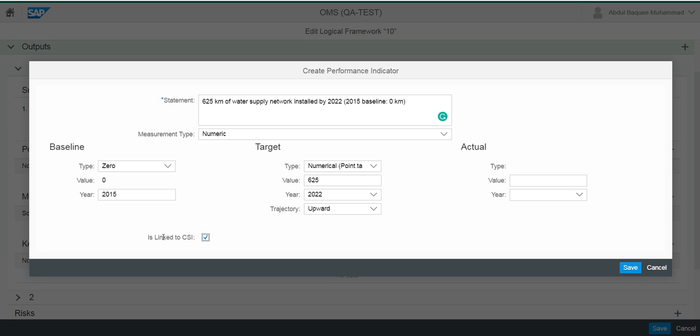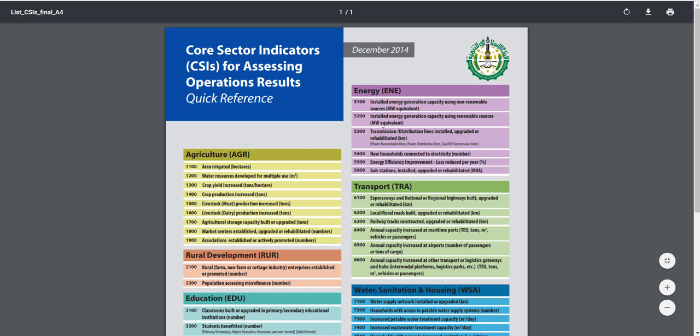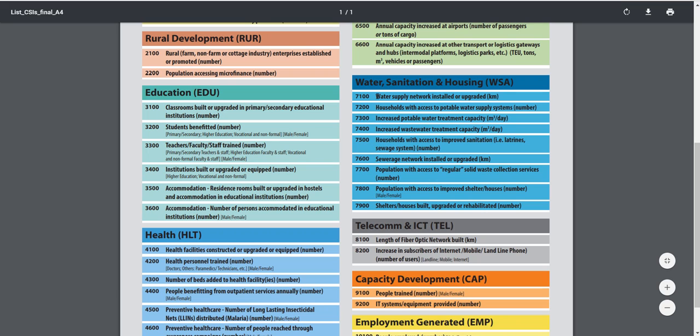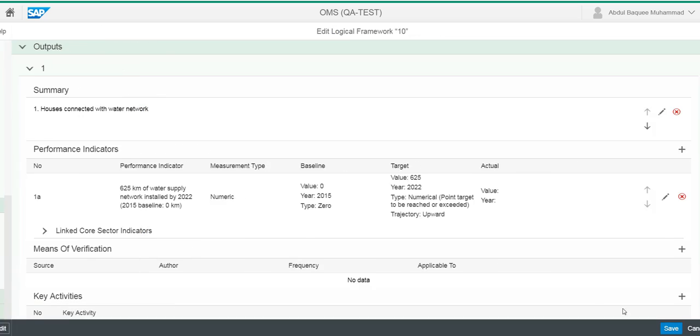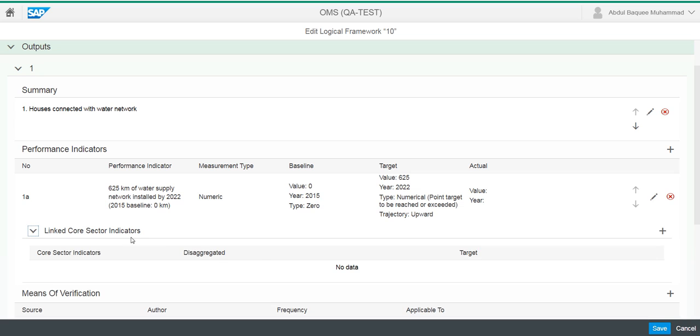Which CSI? Let me see if I can bring that for you. So let me just expand this list for you. We are referring to this one, water supply network. So this is part of our CSI. If I save it, this is the link to CSI. So add the plus sign here under the performance indicator.